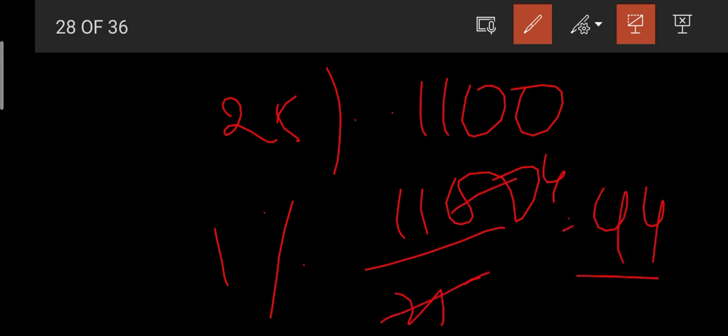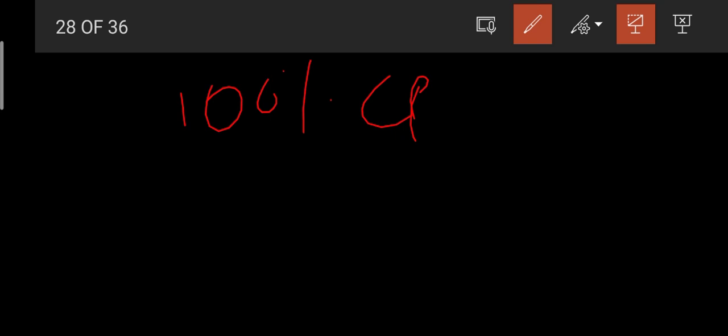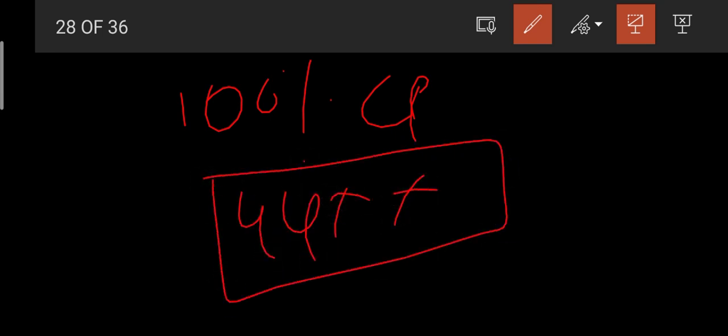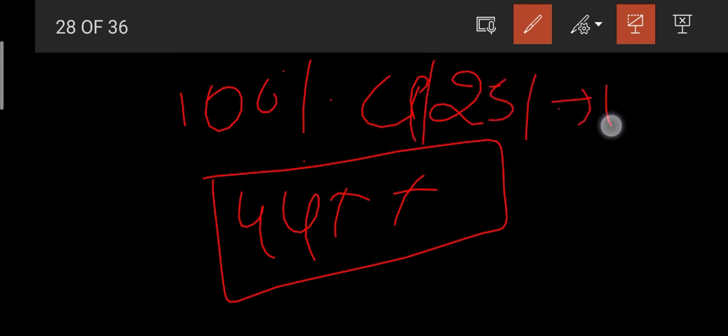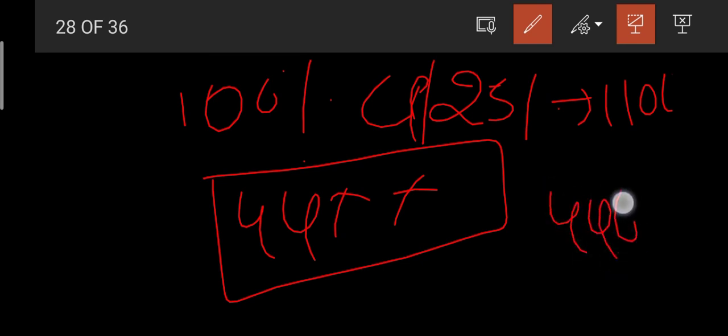Okay. Now the total 100% is the cost price. So it becomes 4400. This is the cost price, isn't it? I think you understood this friends. 25% profit we got by selling the article at 1100. So 25% is equal to 1100. So then 100% is equal to 4400, isn't it?